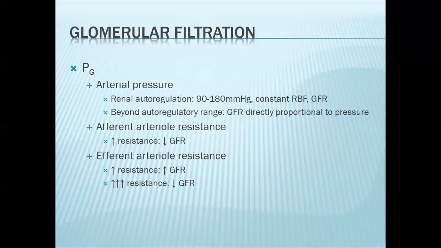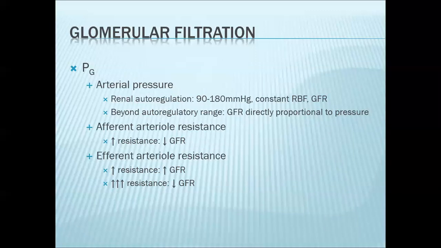Now, for your efferent arteriole, this is said to be biphasic, depending on the degree of your constriction. So if you slightly constrict the efferent arteriole, blood is still allowed to flow through your efferent arteriole despite the constriction, then filtration rate increases. So this is due to the increase in the hydrostatic pressure within the glomerulus. So GFR goes up.